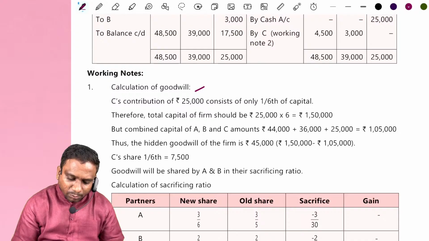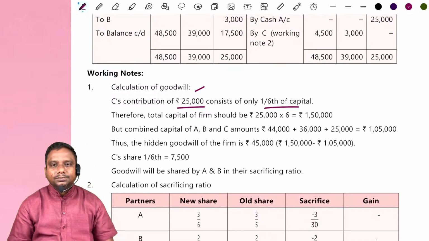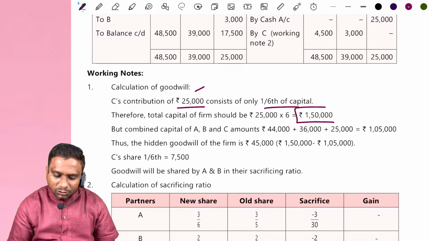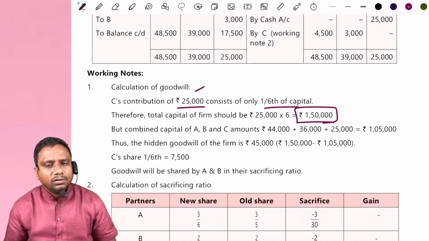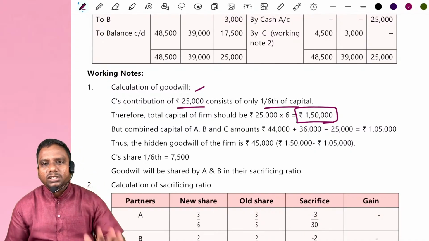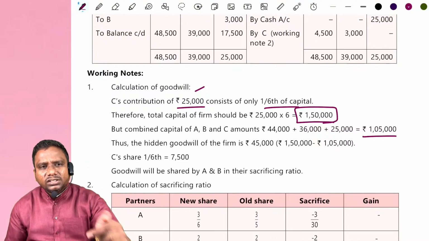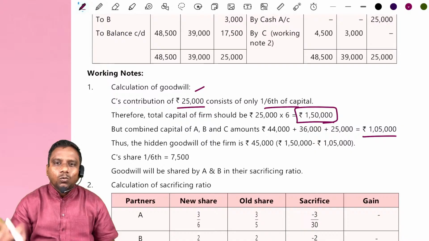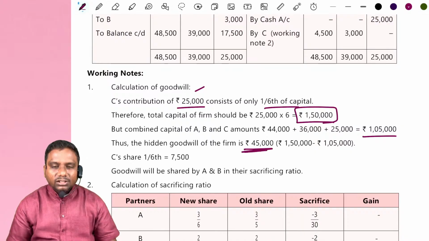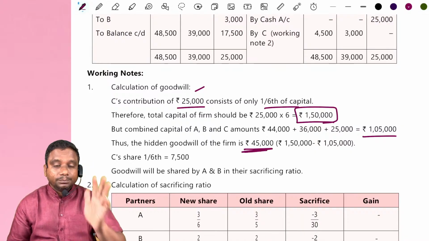Calculation of goodwill. See, contribution 25,000 consists of 1/6 capital. Then total capital becomes how much? 1.5 lakh. How did we arrive at this 1.5 lakh? 25,000 into the reciprocal of his share. Then calculate original capital, 1,05,000. What is the difference? 45,000. This is the total goodwill of the firm.